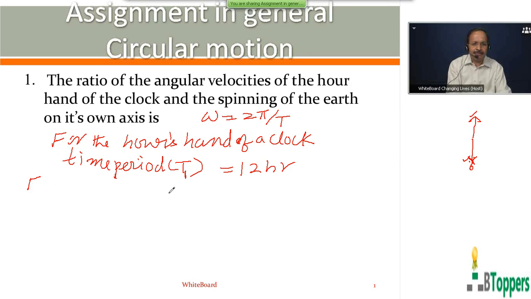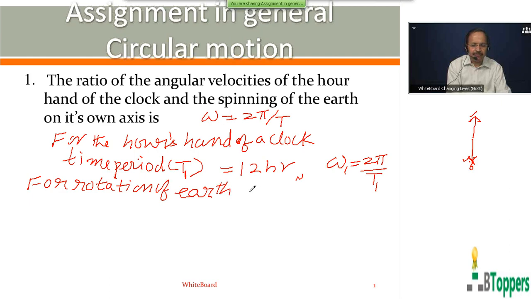The angular speed I denoted by omega 1, that is 2 pi by T1. Now for rotation of the earth about its own axis,